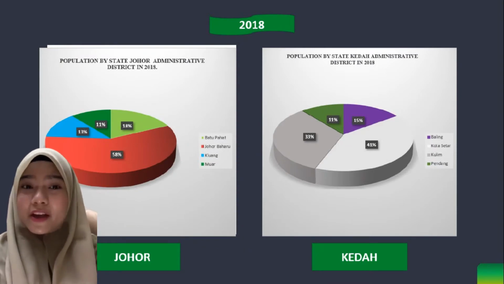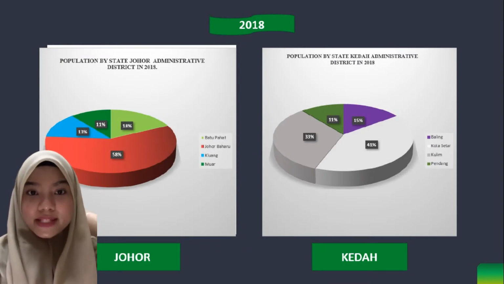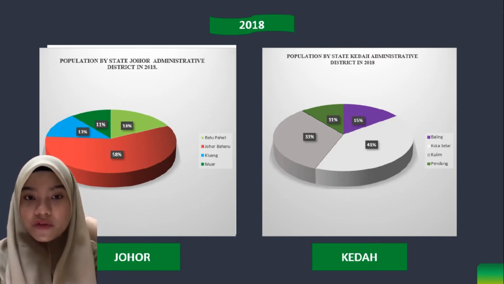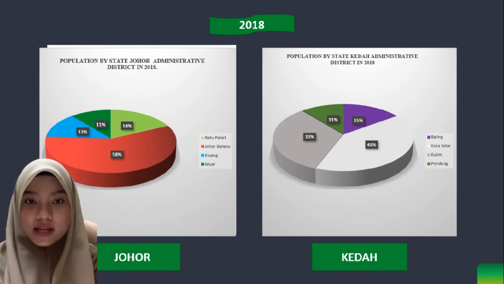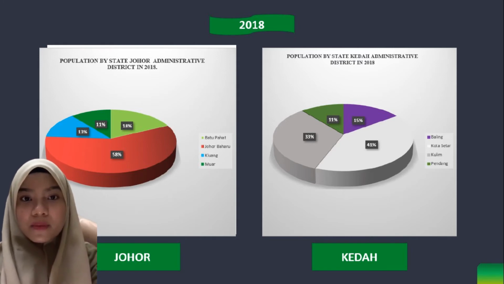After that, we can view a population pie chart per state administrative district in Johor and Kedah for the year 2018. The difference in the population volumes between Johor and Kedah in 2018 may be seen in the pie chart above. The largest population in Johor state is 58% in Johor Bahru, which is greater than the largest population in Kedah, which is the district of Kota Star, 41%.